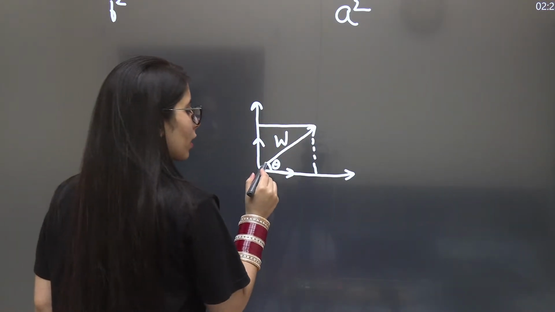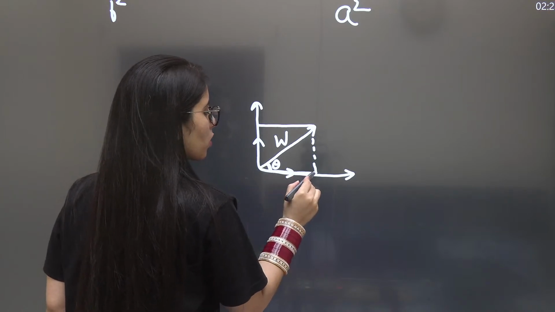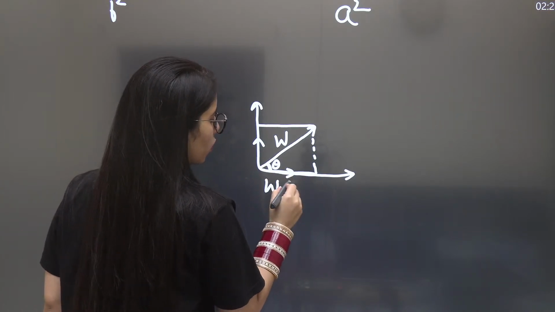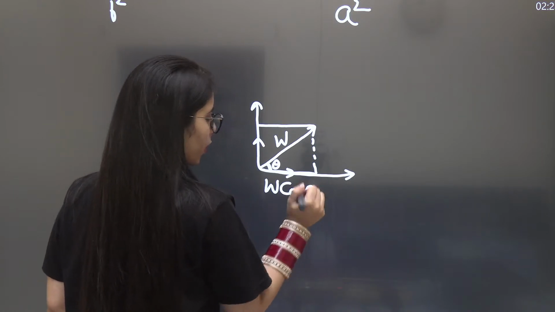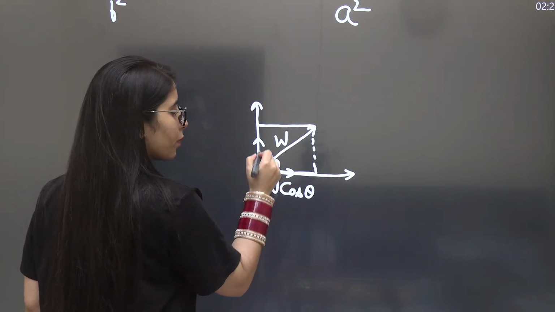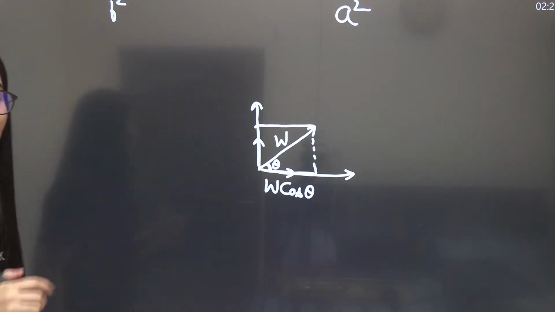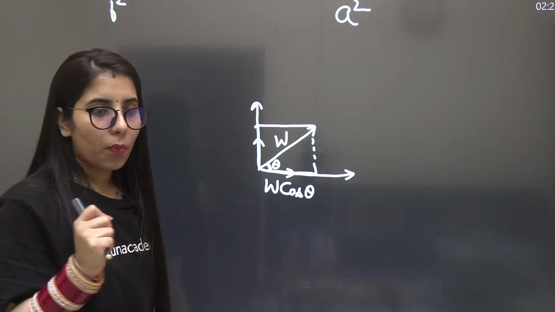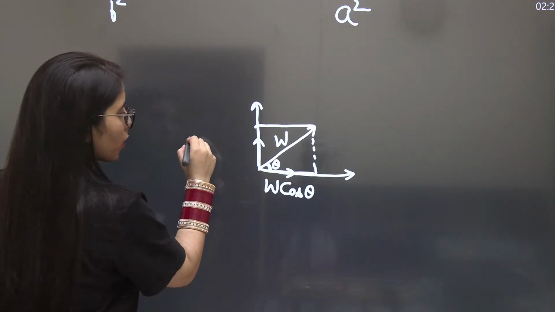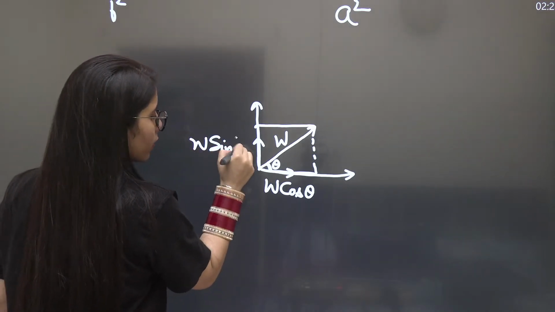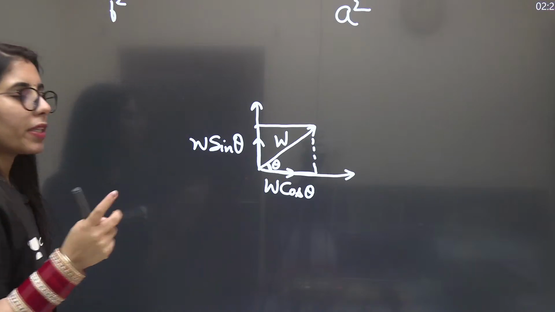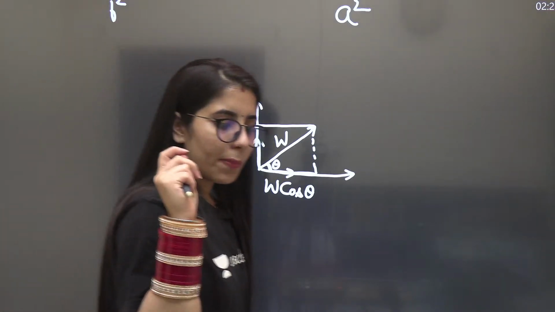If this is the angle theta, I will say this is the tangential component. It will be W cos theta, the tangential component. While the perpendicular component, which will be this one, the axis with which the angle has not been formed, gives you the perpendicular or normal component. So it will be W sine theta. This is the theta angle you had. So what is the main part of the perpendicular component?